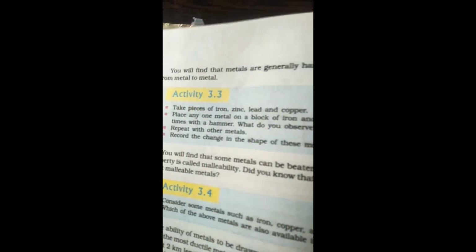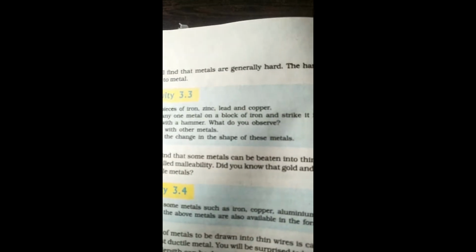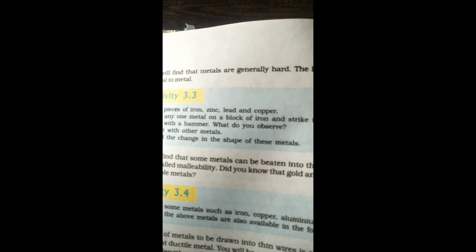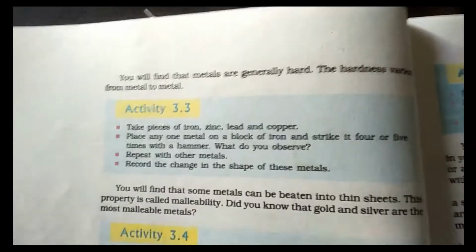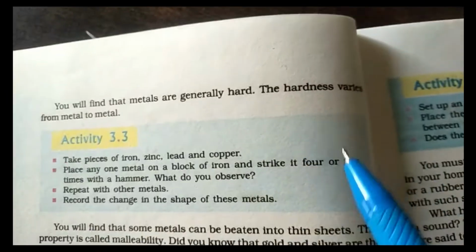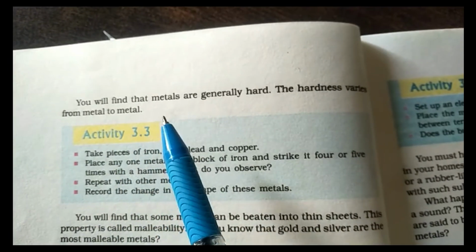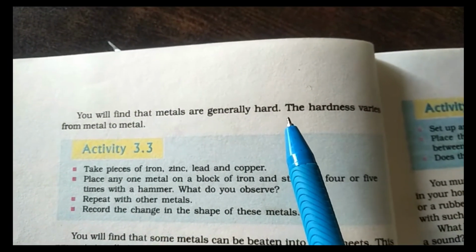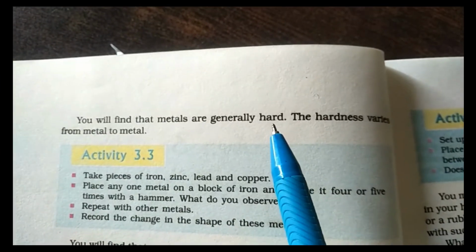You will observe that metals are generally hard. The hardness varies from metal to metal. Iron and aluminum are very hard metals. The hardness varies from metal to metal. Some metals are very hard, some less hard, or some are of a ductile nature.